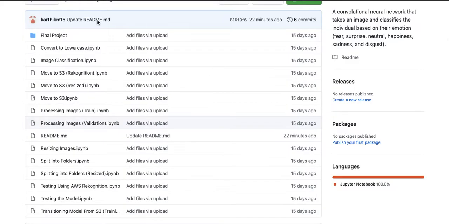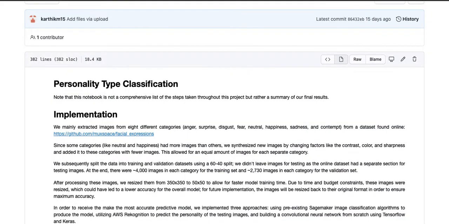And we subsequently split the data into training and validation sets, like I said before, using a 60-40 split. There's approximately 4,000 images in each category in the training set, and approximately 2,730 images in each category for the validation set using our 60-40 split. So training and validation was essentially used because it's pretty commonplace to have that inside of a CNN.